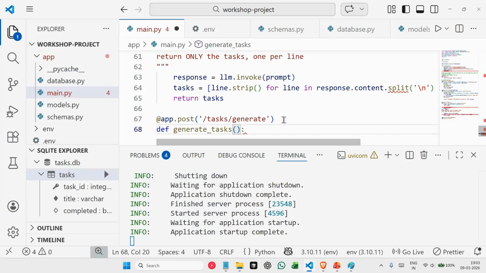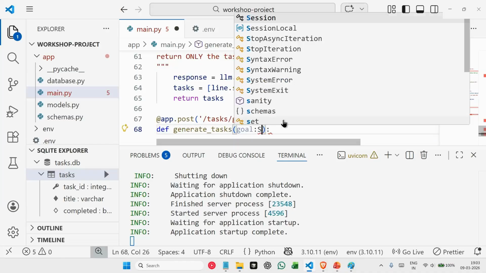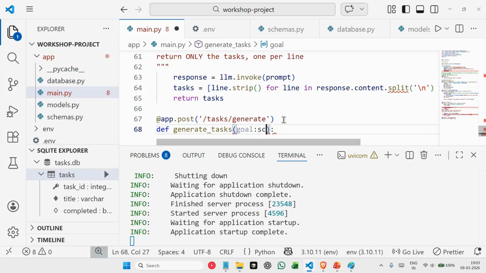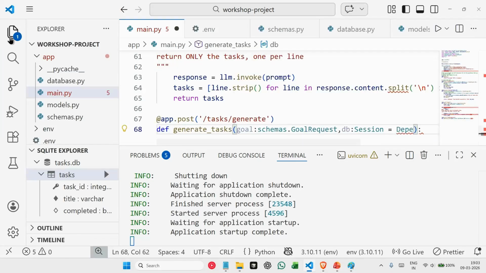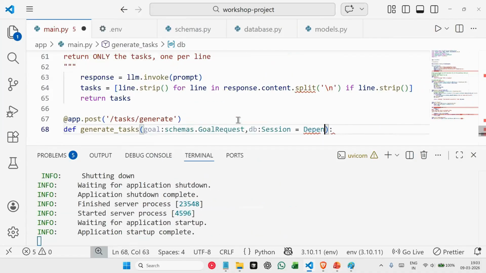This is taking an input as well, which is goal. We are passing our goal, and from that goal we are receiving all the tasks, right? We also have defined a schema for this goal, so we'll validate it using that schema. We say schemas.GoalRequest, and we are creating a DB session, same as how we did for all the other paths here. Session, and this is depending on get_db.